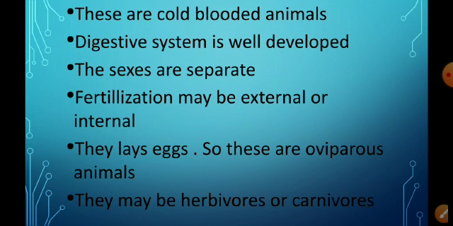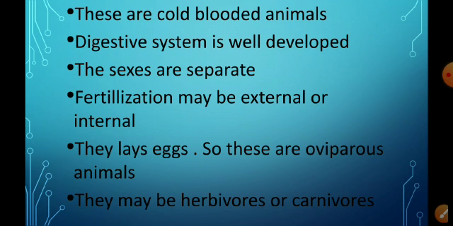External fertilization means the fusion of male and female gametes takes place outside the body of the female, and internal fertilization means it takes place inside the body of the female. The fertilization is both external as well as internal.